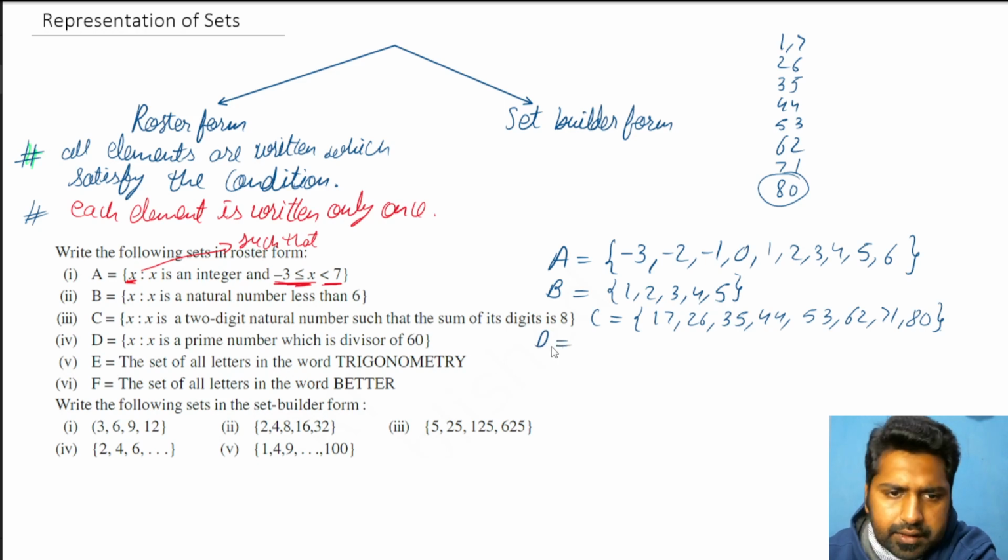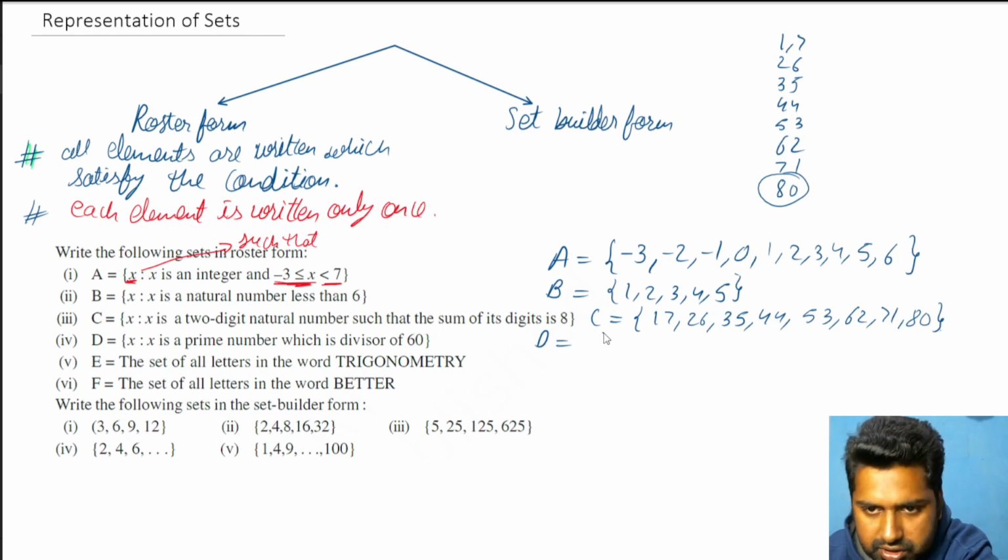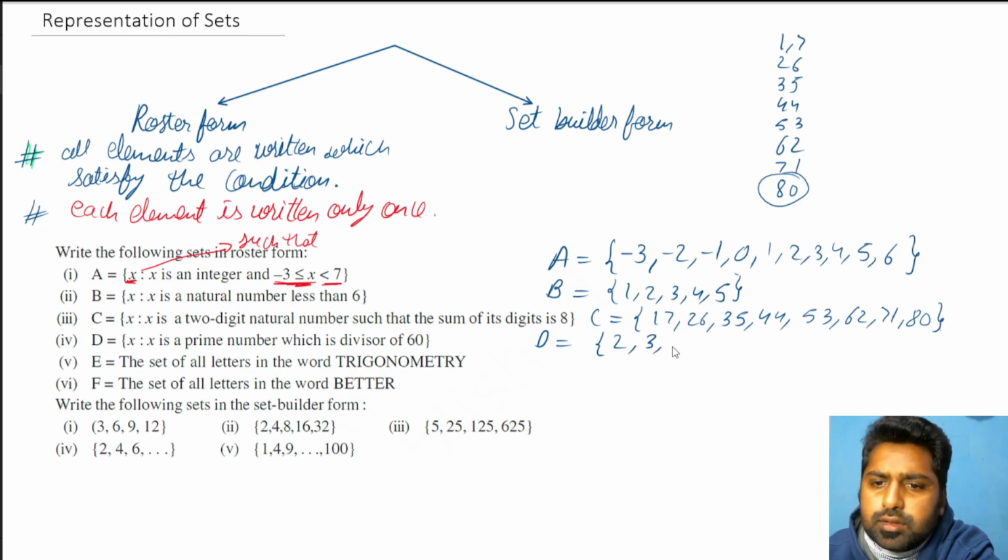Now D. x is such that x is a prime number which is a divisor of 60. So I have to think of prime numbers which divide 60. Prime numbers start from 2. So 2 of course can divide 60. 3 can also divide. 4 is not a prime number, I have to think only of prime numbers. So 5, yes, 5 divides. 7 does not.